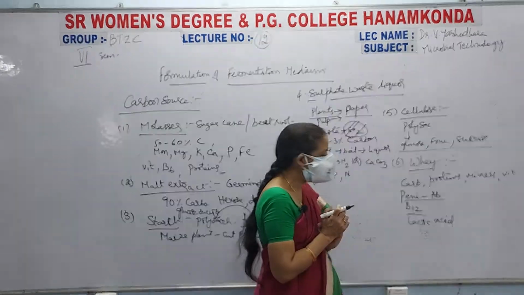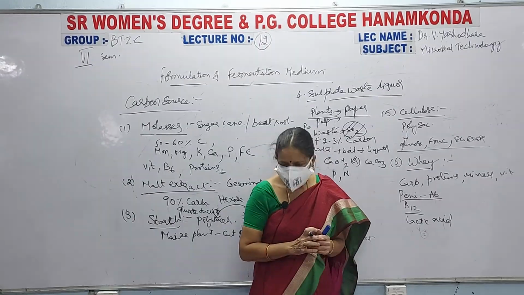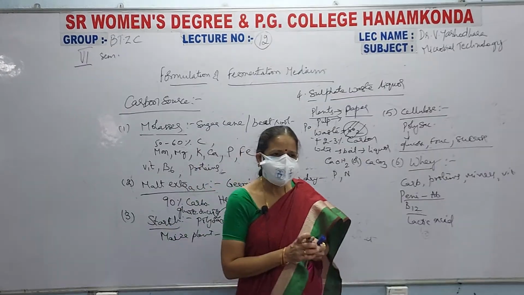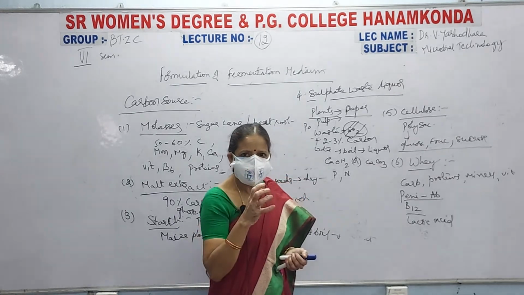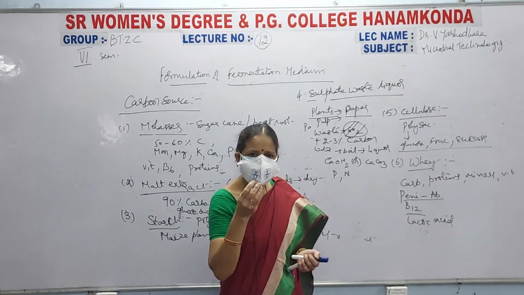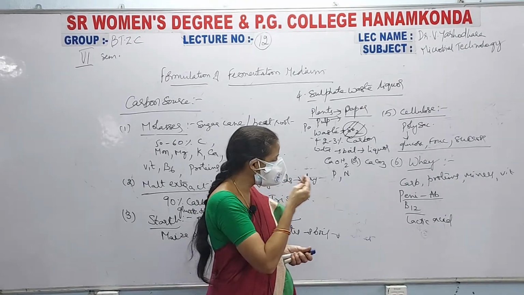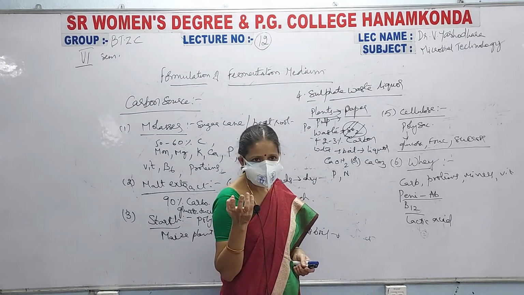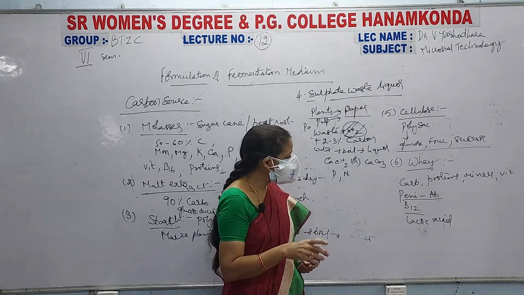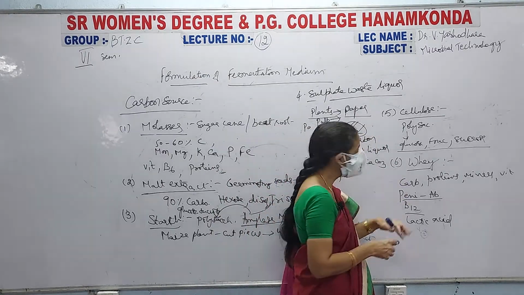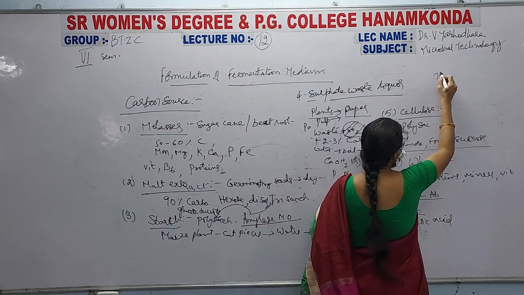So, see here, whenever you are taking curd in your house, don't take only the thick curd; along with that hard curd, take some of the water, that is nothing but whey, which helps in giving us energy. It is a carbon source. Not only that, it consists of proteins, minerals as well as vitamins. This is your whey. Next, coming to the seventh one, that is alcohols.